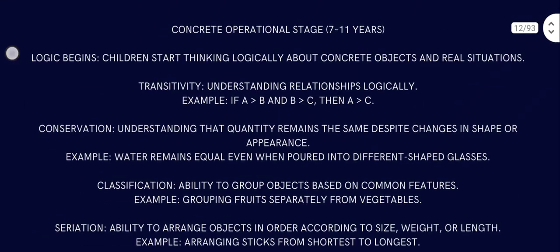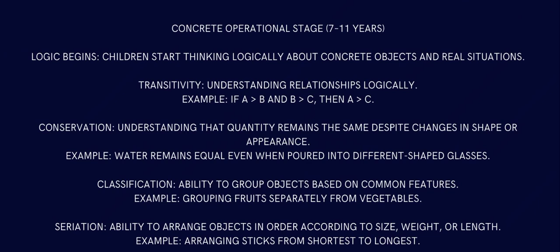Then comes the concrete operational stage that happens between the ages of 7 and 11 years. That's where logic begins. The child starts thinking logically about concrete objects and real situations. Then comes transitivity, understanding relationships logically. Example: if A is greater than B and B is greater than C, then A is greater than C. It's pretty simple.